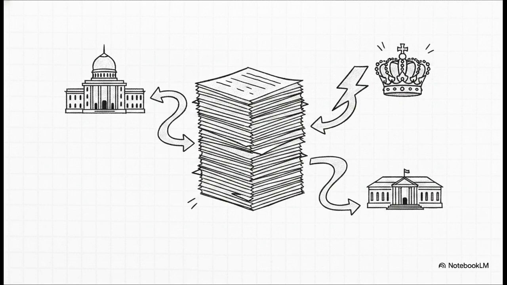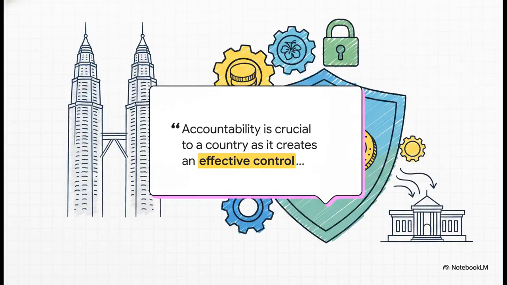State-level reports? Those are submitted to the ruler of the state and the state legislative assembly. And if there is a severe, immediate special issue, the Auditor General actually bypasses the usual chain and reports directly to the Yang di-Pertuan Agong. This brings us to a really crucial takeaway. To quote the source material directly here, accountability is crucial to a country as it creates an effective control to ensure management of public monies is in accordance with applicable laws and regulations.